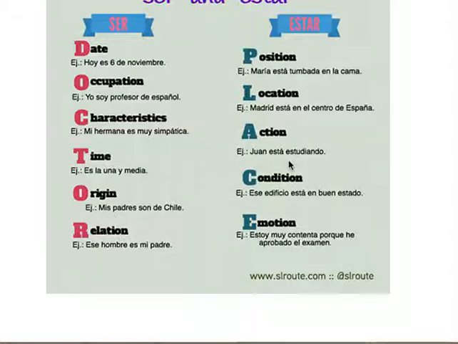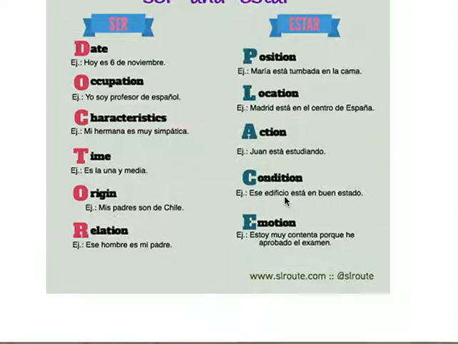This is what I said a little bit earlier about anytime you see ando or yendo. We haven't discussed that a lot, but that just means ing. So Juan está estudiando. Juan is studying. So anytime you have the ing form, estamos hablando, estamos estudiando, any ando or yendo, it's always estar.